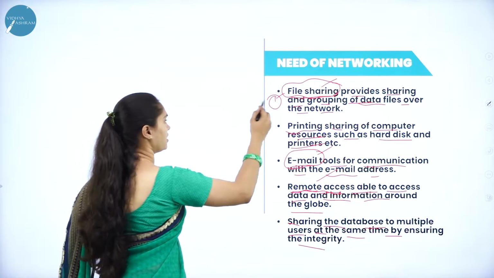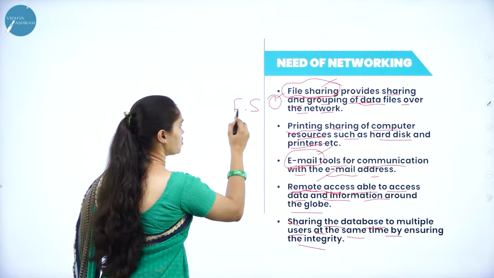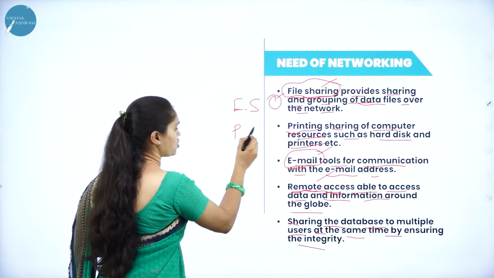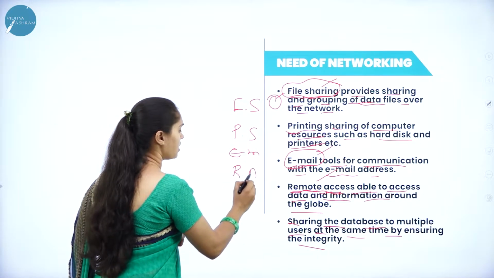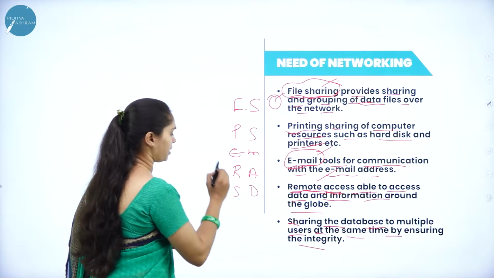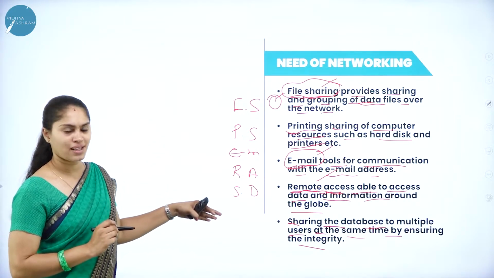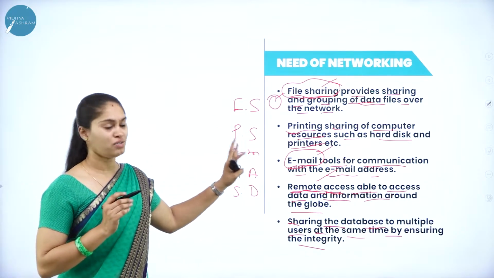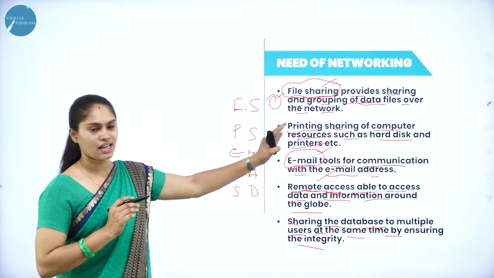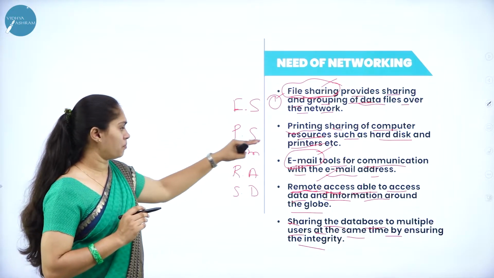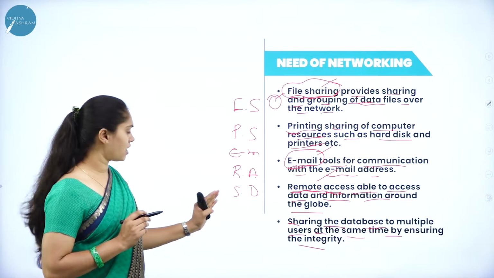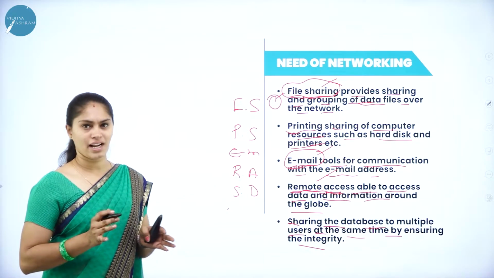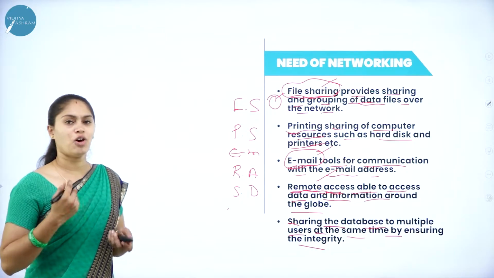How to remember all these things? First we have file sharing, and also printer sharing, then we have email, then remote access, then sharing of databases. These are the simple keywords to remember the need of networking. File sharing and printer sharing, email services, remote access, and at last sharing of database. So these are the needs of networking.